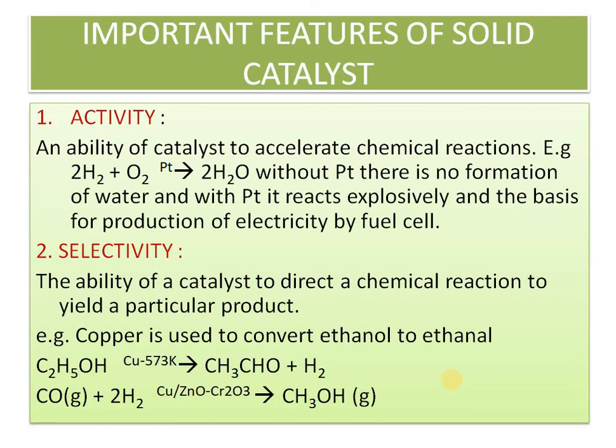Selectivity. Selectivity means a particular reaction can give different types of products, or a specific product is given, and that is known as selectivity. Or we can say very briefly, a separate catalyst for a separate reaction. Like copper at 573 K is used to prepare aldehyde from alcohol, that is dehydrogenation. And if you use a zinc oxide, copper and chromium oxide combination, it is used to convert carbon monoxide into methanol. So different catalysts are used for different reactions, which involves the selectivity of a catalyst.